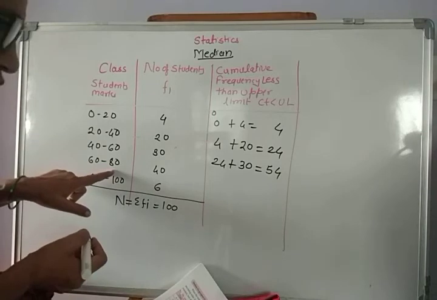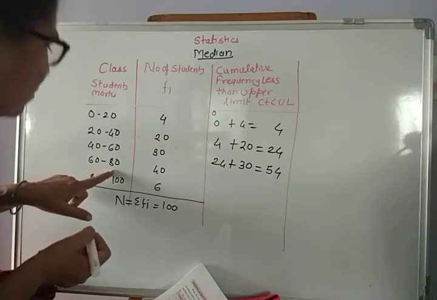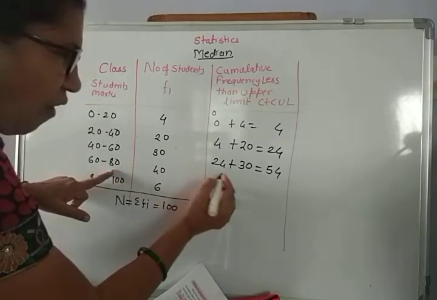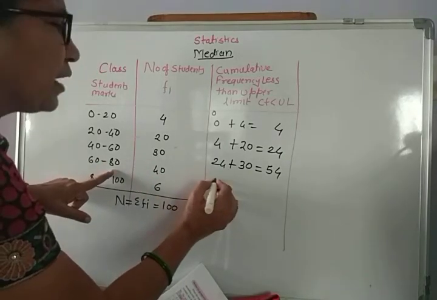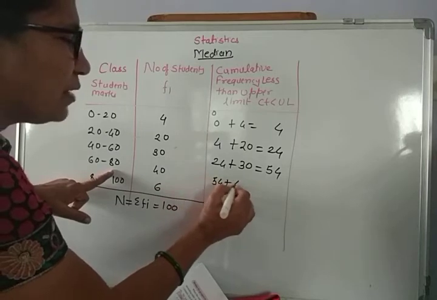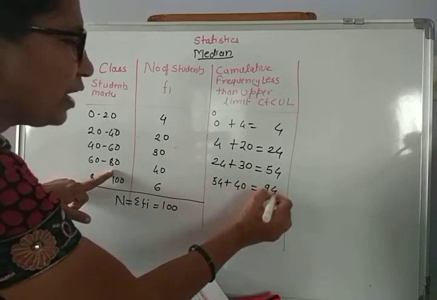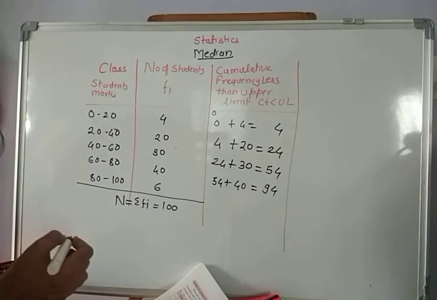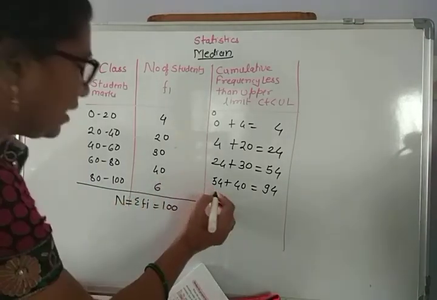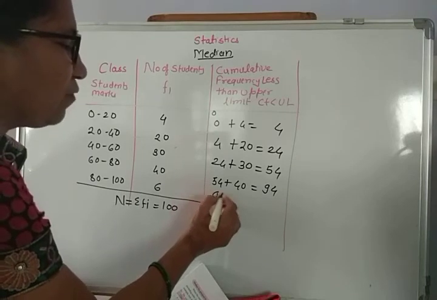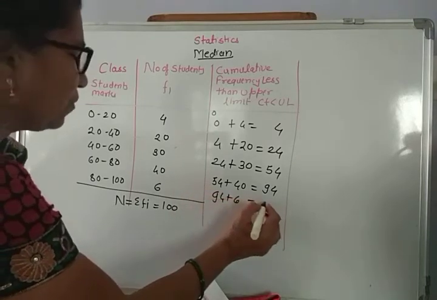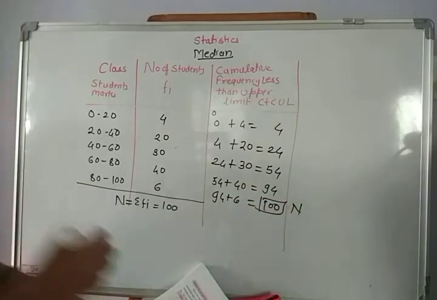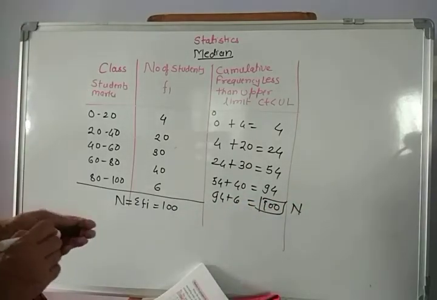How many students have scored less than 80 marks? Can we find? Okay, it can be written as 54 plus 40 is equal to 94. And how many students have scored less than 100 marks? All the 100 students have scored less than 100 marks. That is 94 plus 6 is equal to 100 students. This is nothing but n. Remember always, this is nothing but n.